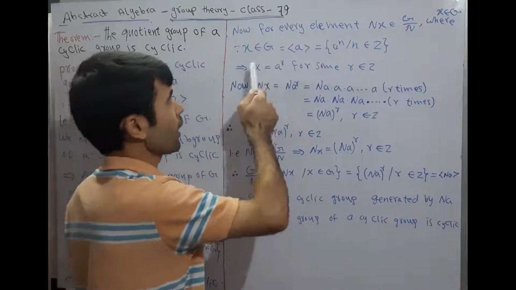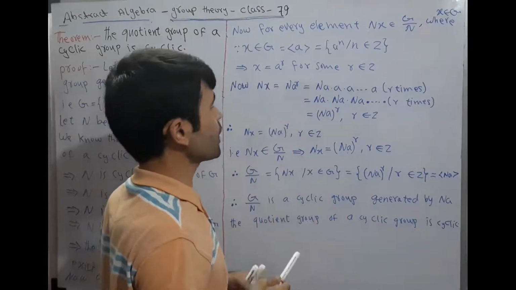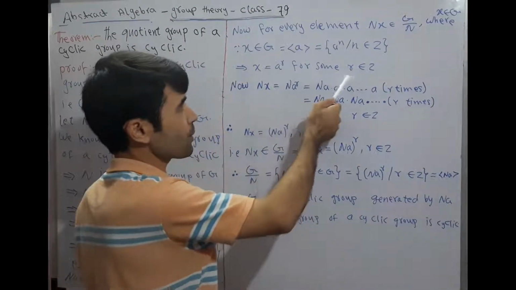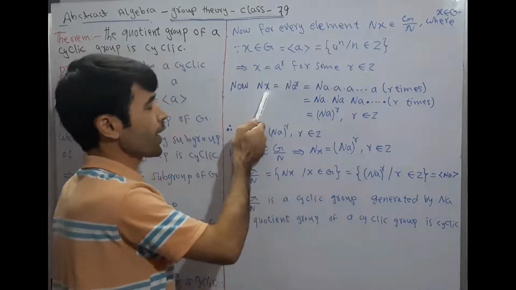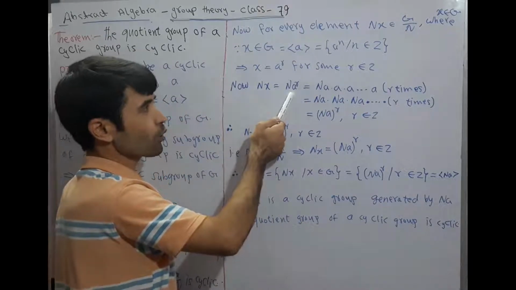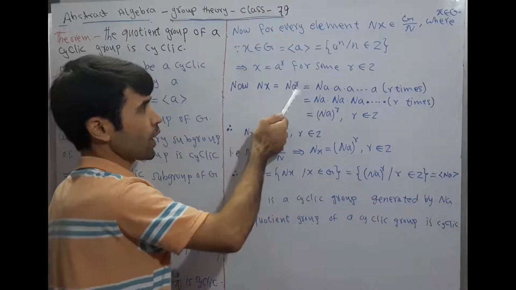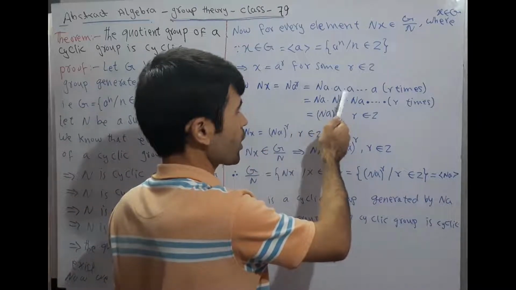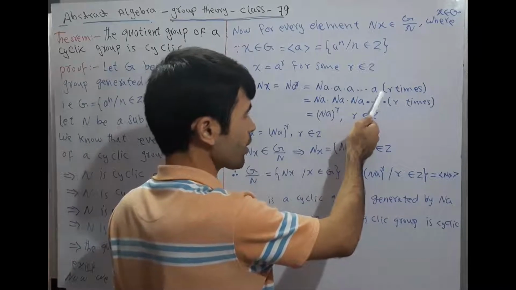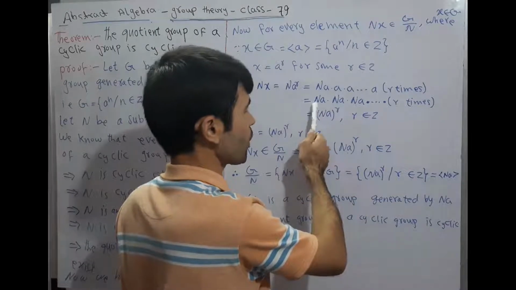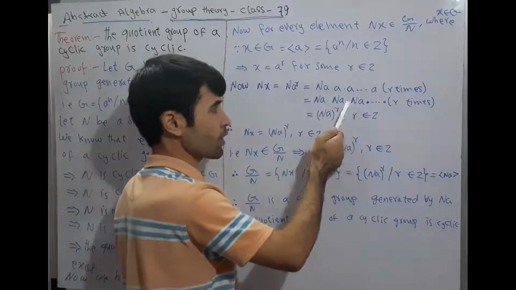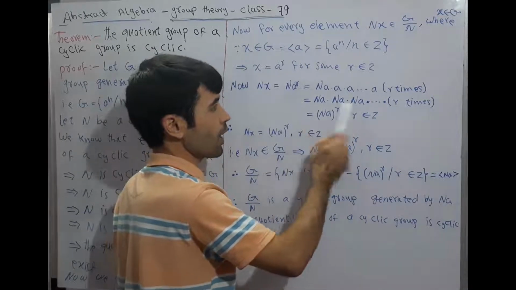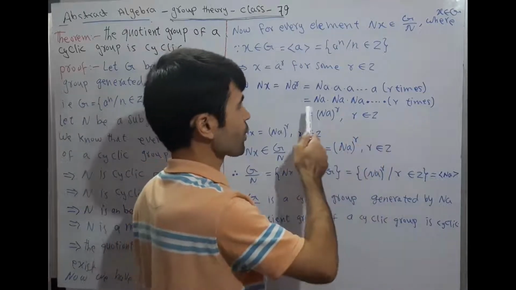Actually, x belongs to the cyclic group. Then we can write x as a to the power r for some r belongs to Z. Now nx is equal to n a to the power r. Instead of x, we can write a to the power r. It is equal to n into a into a, and so on, r times.